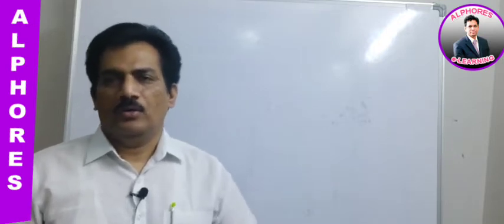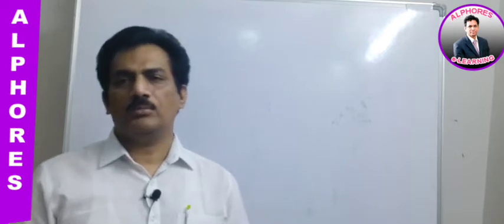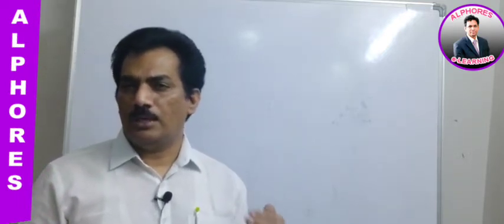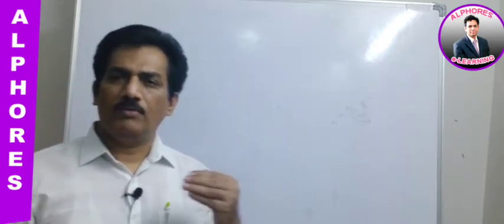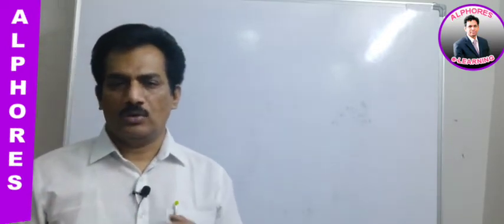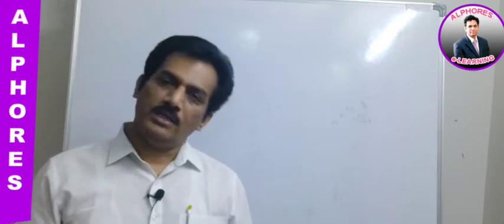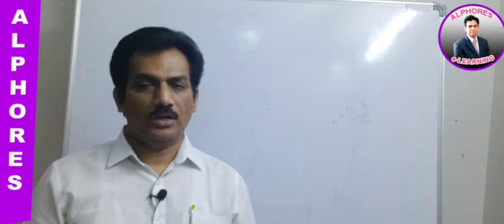Oxidation is the reaction where the oxidation number of an element increases, and reduction is the reaction where the oxidation number of any element decreases. If these two take place simultaneously, then the reactions are said to be redox reactions. Are you clear with that?